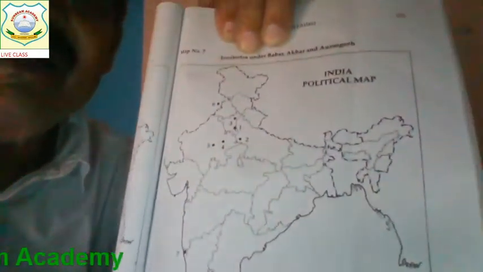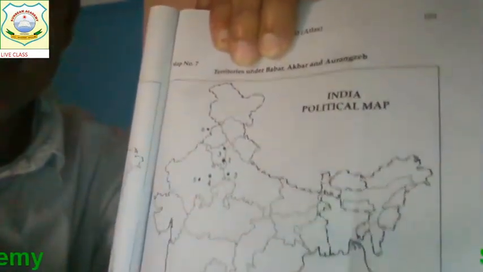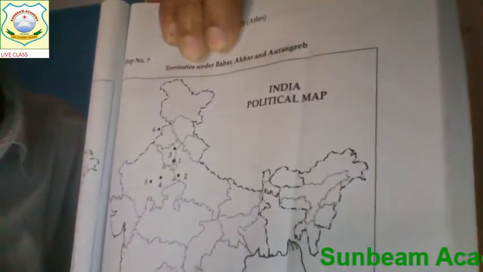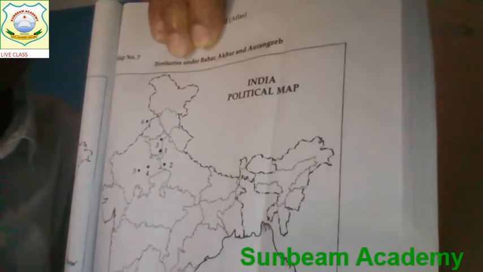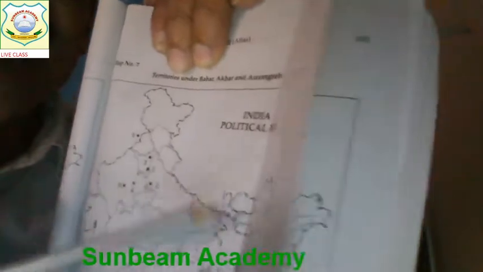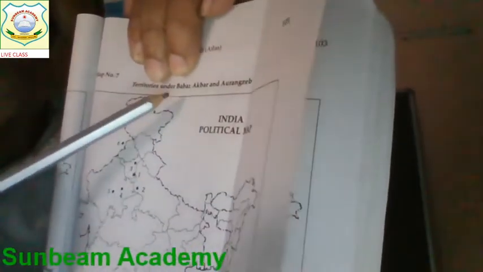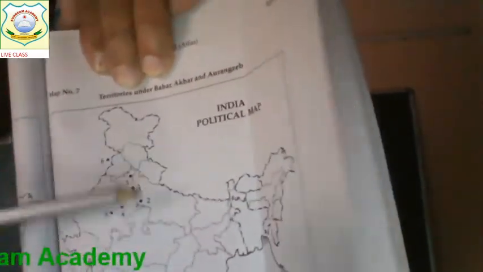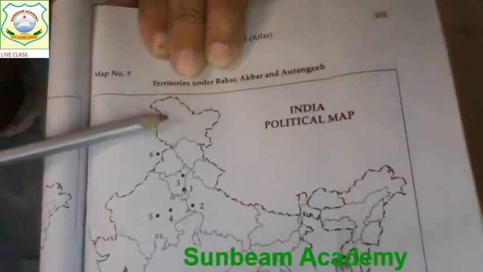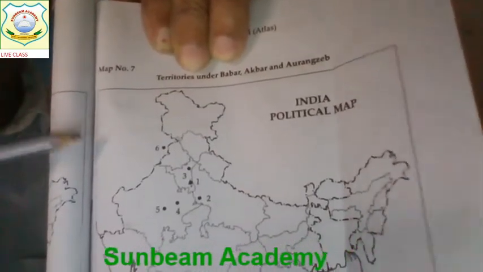You are looking at 1, 2, 3, 4, 5, and this is related to the territories under Babur, Akbar and Aurangzeb. Now, from medieval India, you have to point out these places: 1, 2, 3, 4, 5 and 6. Understand? These territories were under Babur, Akbar and Aurangzeb.